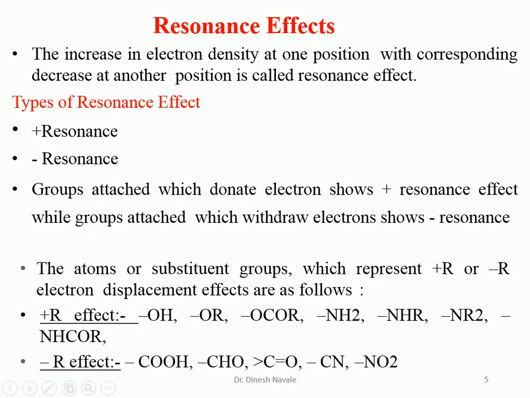Now minus R group means what? It is the electron withdrawing resonance effect. So carboxylic acid, aldehyde group, carbonyl group, nitrile group, nitro group, all these groups are electron withdrawing groups, and they are going to show the minus R effect, that means they are going to withdraw the electron towards themselves. So that's why they belong to the minus R effect exhibiting groups.